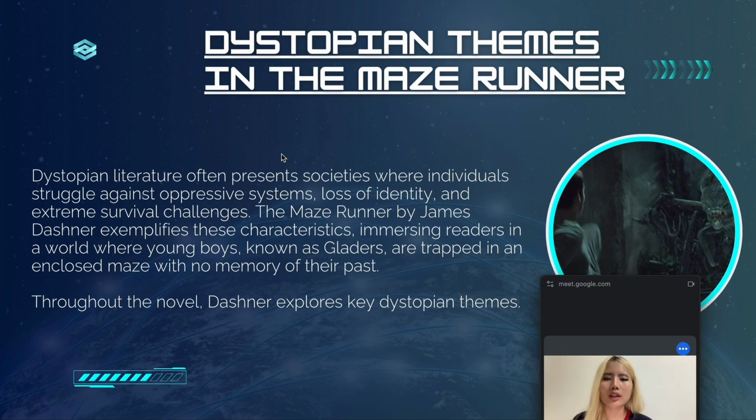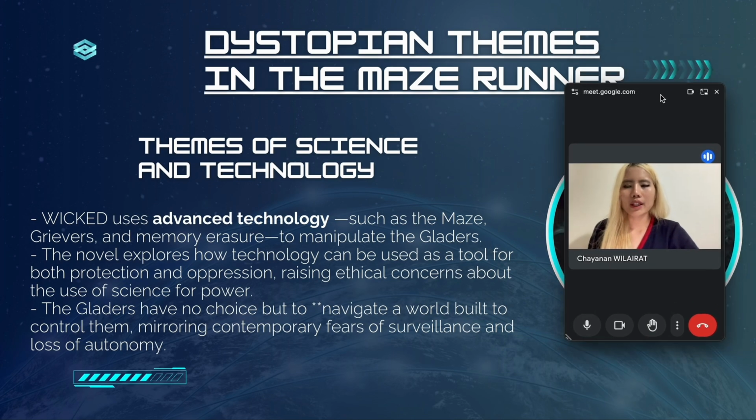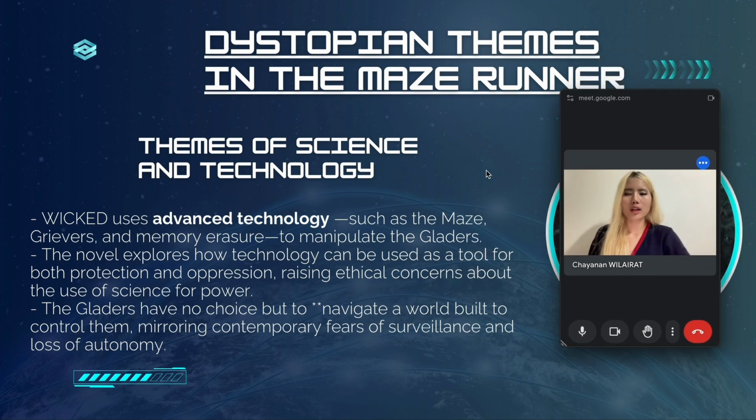Throughout the novel, Dashner explores key dystopian themes of science and technology. Wicked uses advanced technology such as the maze, Grievers, and memory erasure to manipulate the Gladers. The novel explores how technology can be used as a tool for both protection and oppression, raising ethical concerns about the use of science for power.